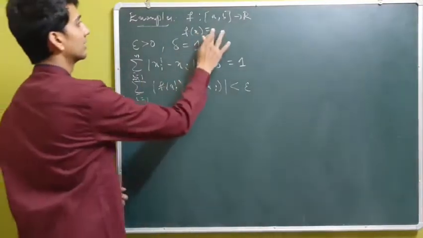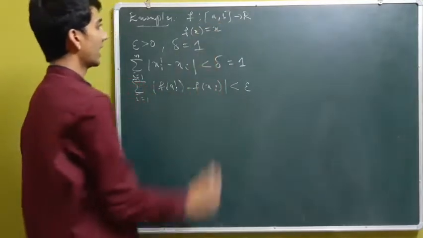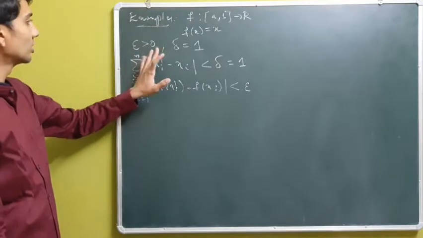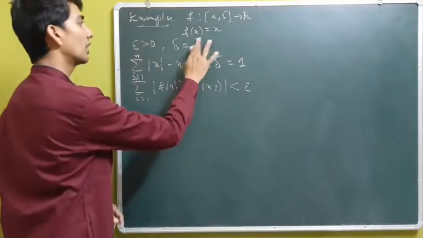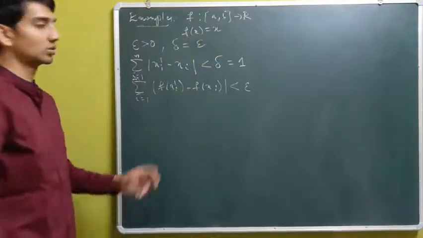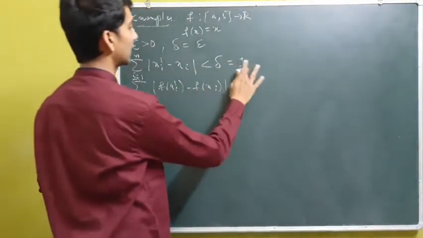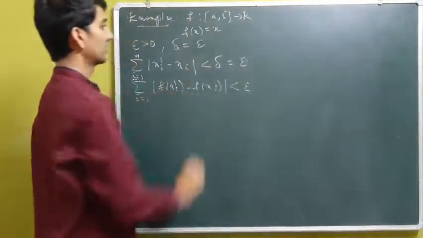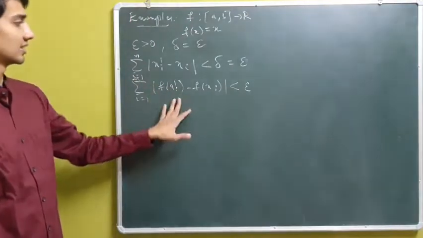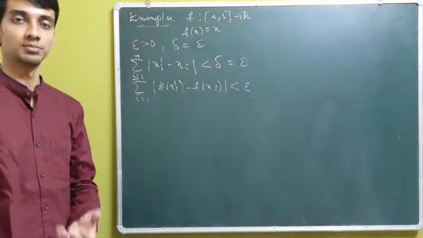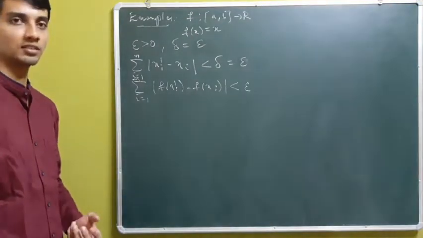Next, if I replace c by x, so f of x equal to x, then for given epsilon, choose delta to be equal to epsilon. Choosing delta equal to epsilon, the summation is less than delta, which is epsilon. So clearly again this is less than epsilon, so again f of x equal to x is an absolutely continuous function.